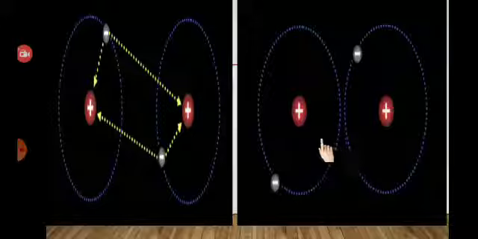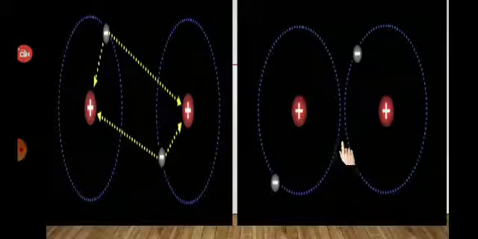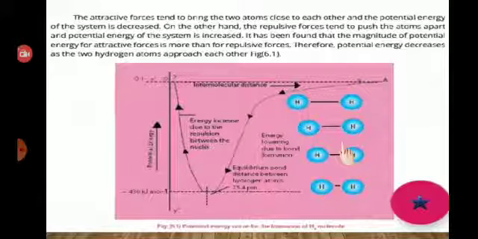When these two hydrogen atoms approach each other, the potential energy will decrease because we don't need to apply energy, as opposite charges, the positive charge of the nucleus and the negative charge of the electron, attract each other. So we can say that attractive forces are inversely related to the potential energy.